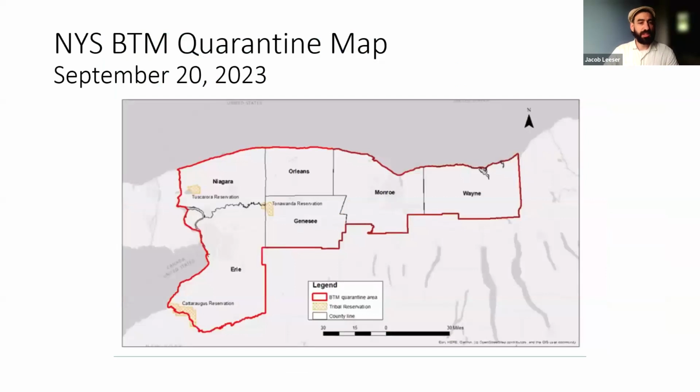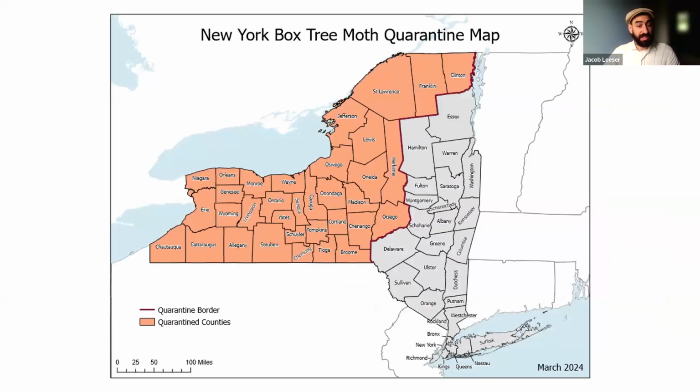In 2023, last year, there was a quarantine of those counties along Lake Ontario. That quarantine has since been expanded quite recently, basically to cover everything west of the Adirondacks and Catskill Mountains, figuring it's going to be difficult for the moth to, on its own power, move south or east of that line.